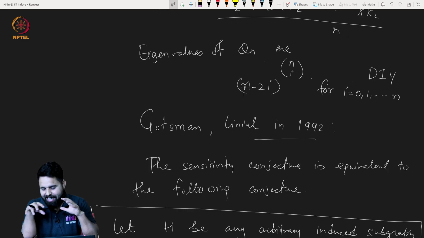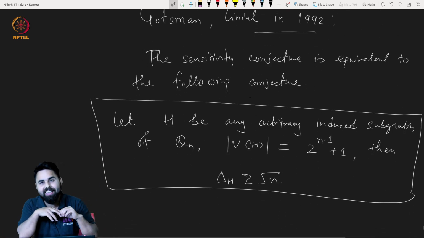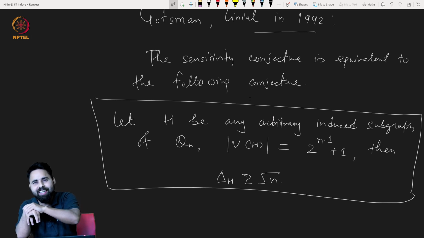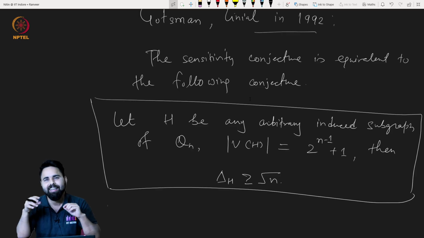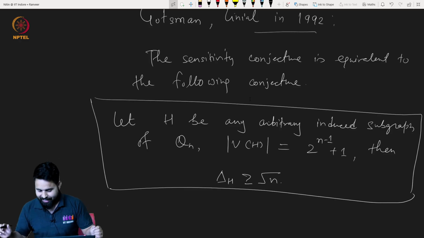Just looking at the eigenvalues of Qn will not prove this argument. We have to come up with some modification of the adjacency matrix of Qn, then check the eigenvalues, and from there the result is very beautifully derived using the Cauchy Interlacing theorem.